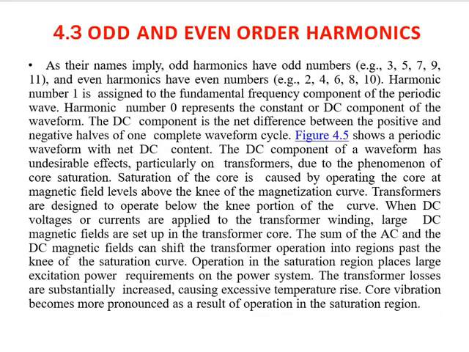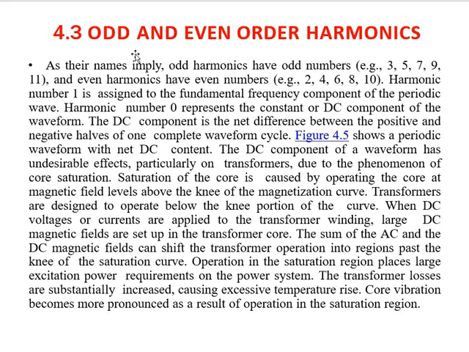Now types of harmonics. There are two main types. The first one is odd harmonics and the second one is even harmonics. Odd harmonics are those where the integer multiple of the fundamental frequency is odd, and for even integer multiples of the frequency, it is called even order harmonic.